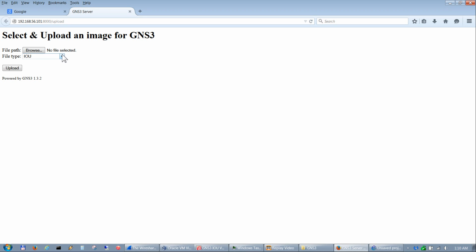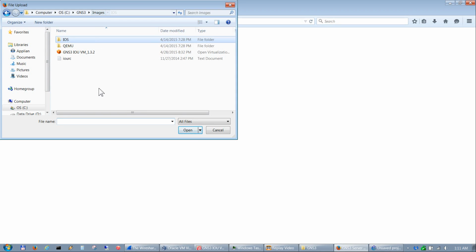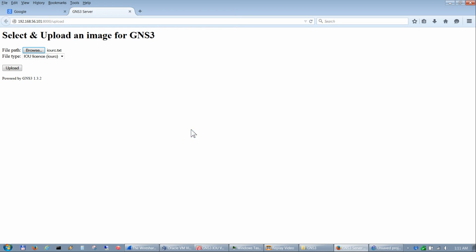And from here we hit this drop down on file type, click IOU license, IOURC, browse to where that's at, and that was in the images root. Select that, hit open, and upload it into the VM. So now it's in the VM. So we also want to add our IOU images.